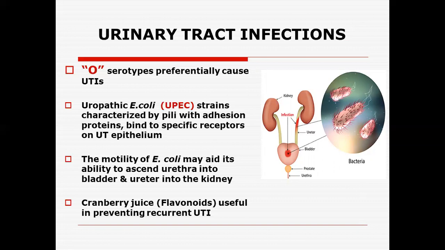epithelial cells. But as we know, all gram-negative organisms, as in the case of Escherichia coli, are mostly with the fimbriae or the pili. Now these pili provide adhesion of the microorganism to the mucosa, and after adhesion the organism penetrates, multiplies, and secretes different toxins and enzymes, and that causes damage to the tract. So after entrance, there is binding of the proteins to the specific receptor, and then you see the motility of Escherichia coli. Because of its flagella, it is motile, and this may aid in the ability to ascend the urethra, even into the bladder, or even through the ureter into the kidney.